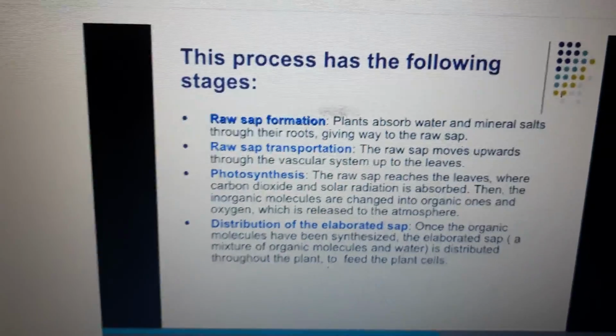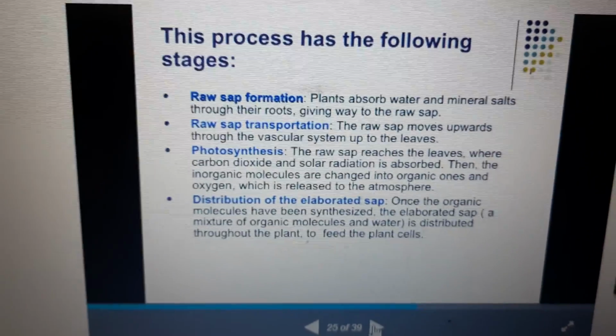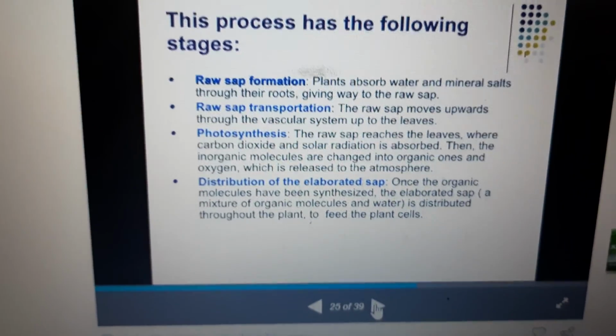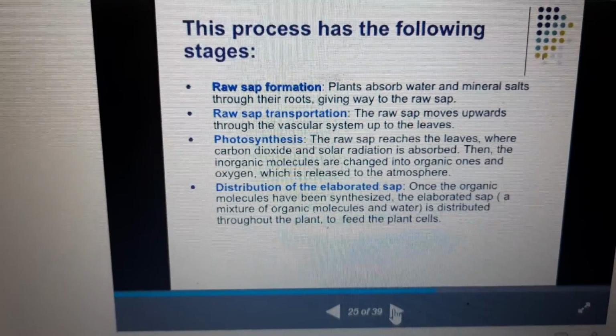This process has the following stages: raw sap formation, raw sap transportation, photosynthesis, then distribution of the elaborated sap.